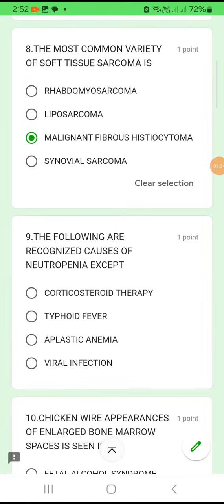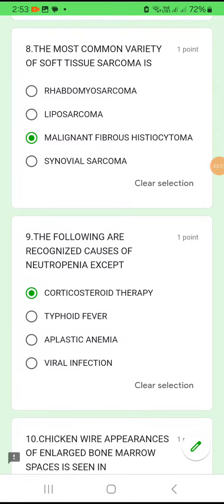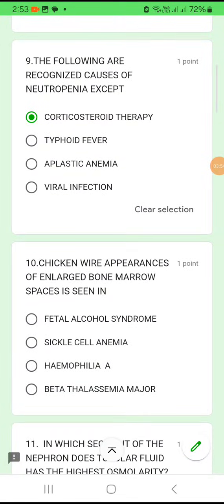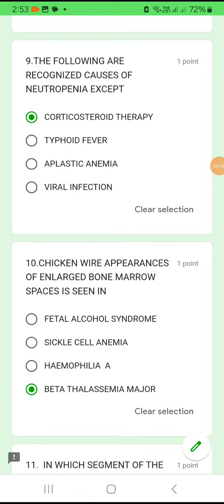Option C. Question number 9. The following are recognized causes of neutropenia except. Again except. So neutropenia is seen in typhoid fever. Neutropenia is seen in aplastic anemia. Neutropenia is seen in viral infection. It is not concerned with corticosteroid therapy. So that option is the answer. Question number 10. Chicken wire appearance of enlarged bone marrow spaces is seen in fetal alcohol syndrome, or sickle cell anemia, or hemophilia A, or beta thalassemia major. Chicken wire appearance of enlarged bone marrow spaces is seen in beta thalassemia major.